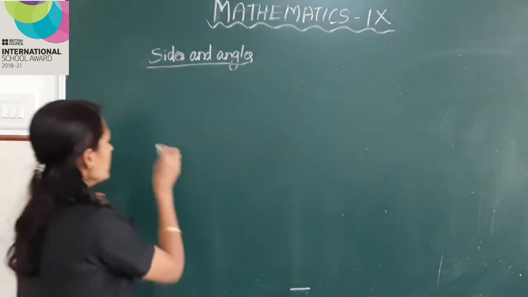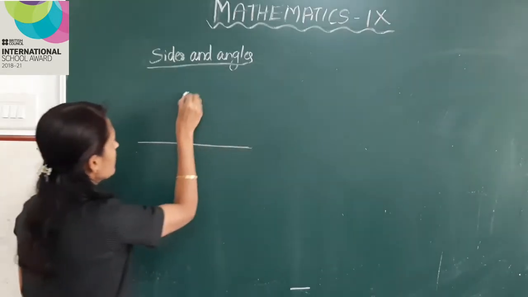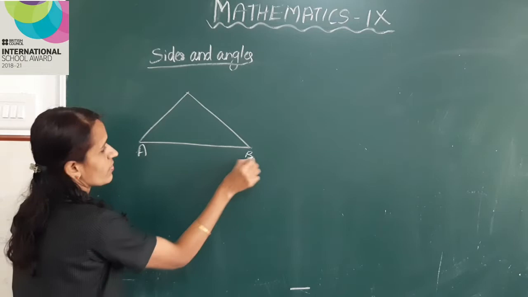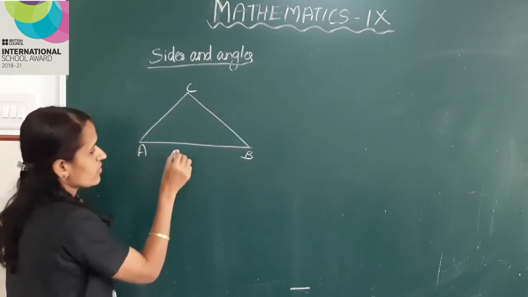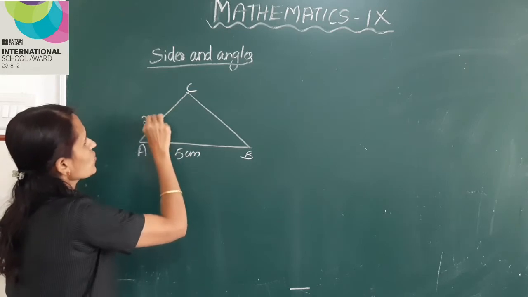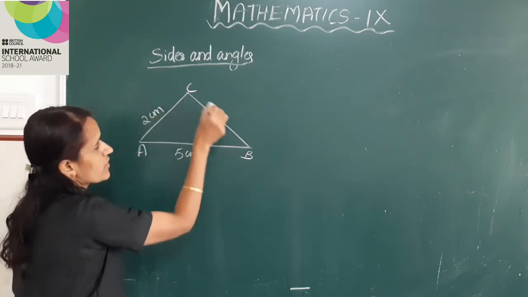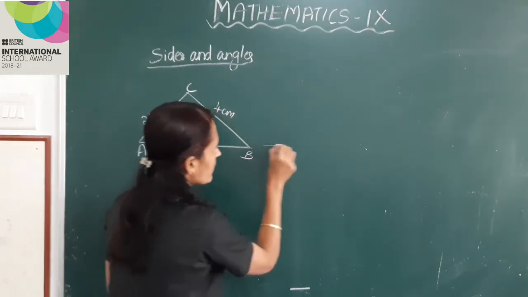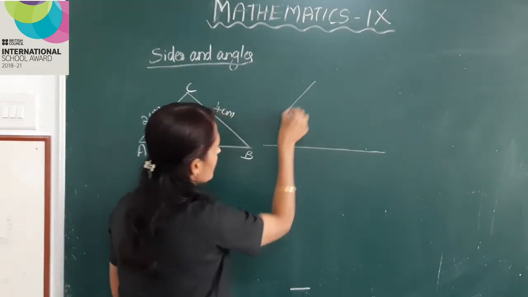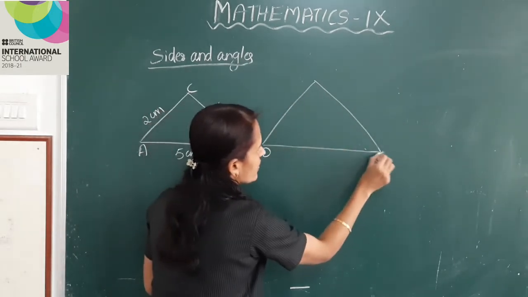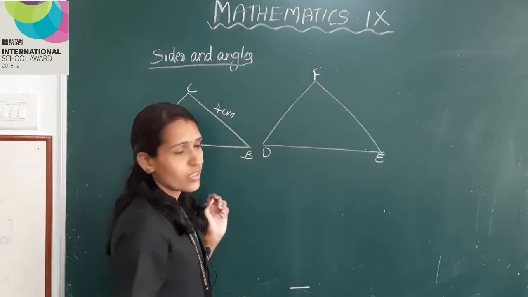See this triangle ABC. AB is 5 centimeter, AC is 2 centimeter, BC is 4 centimeter. Draw another triangle DEF.